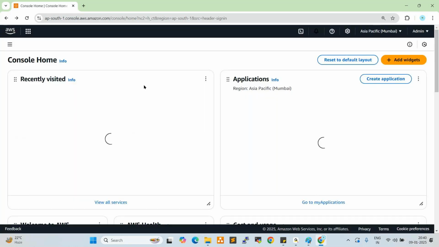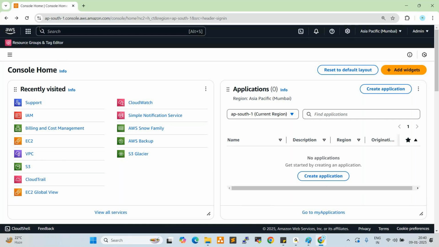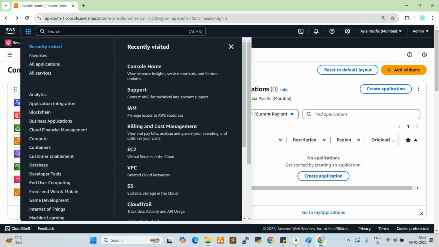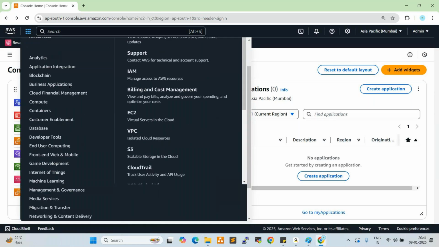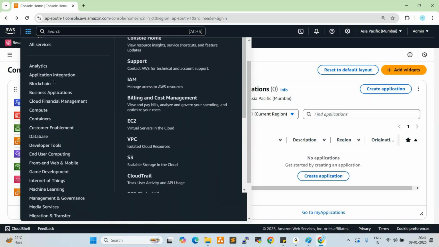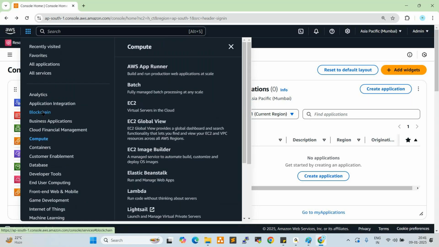Next one, here we have the services tab. Click on this. These are all the services available: analytics, application integration, blockchain, business applications, cloud financial management, compute. Compute is very, very important. Click on compute. Here we have EC2 as the first service. Tomorrow we'll start EC2.